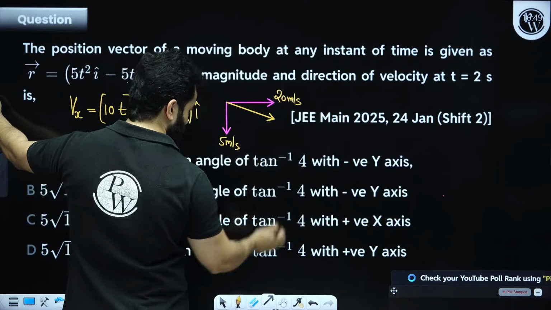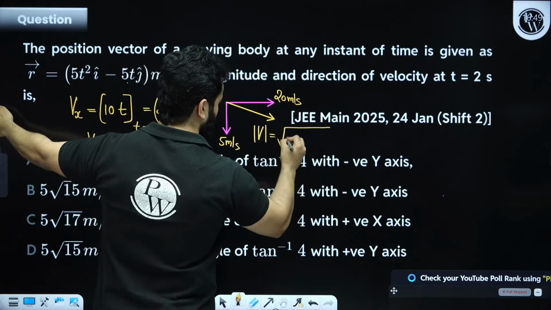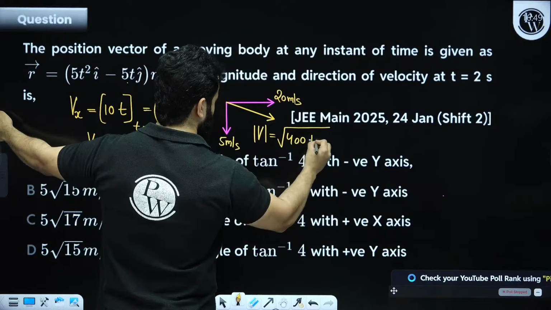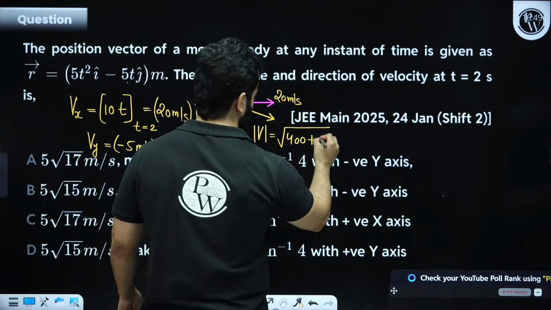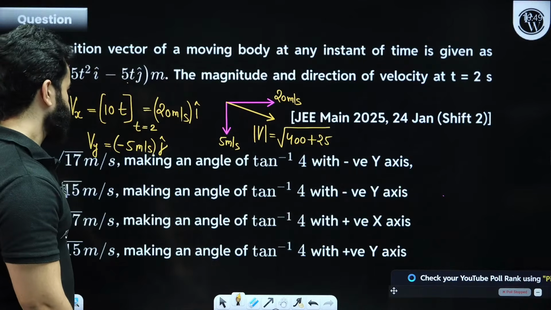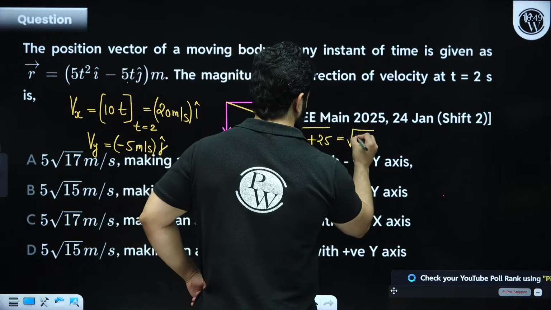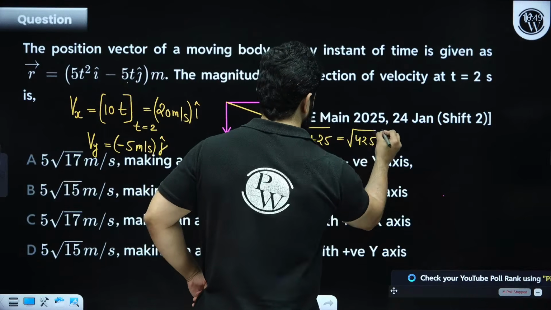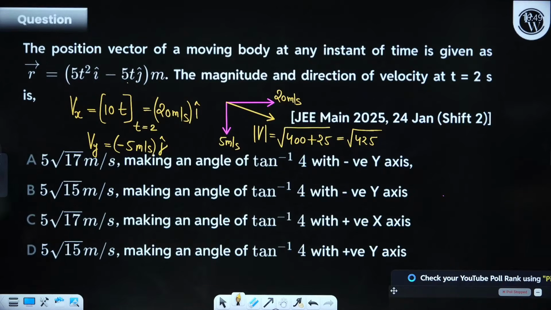And the magnitude will be under root of 400 plus 25, right? That is root 425. Now you check what this value is. And we are going to also talk about the angle.